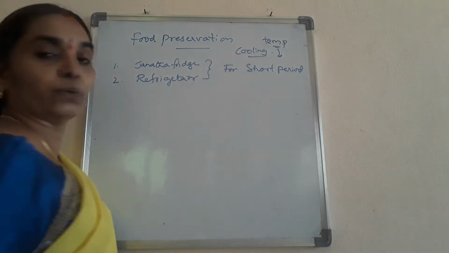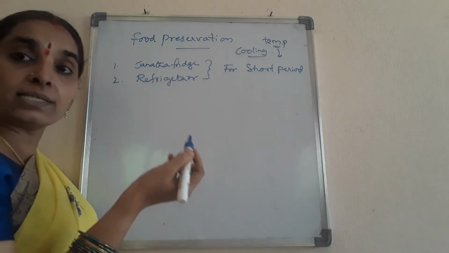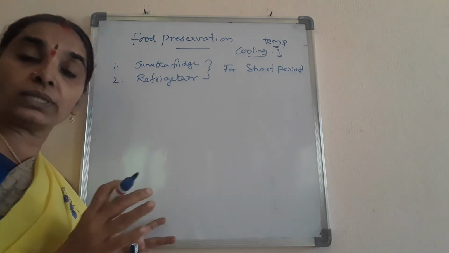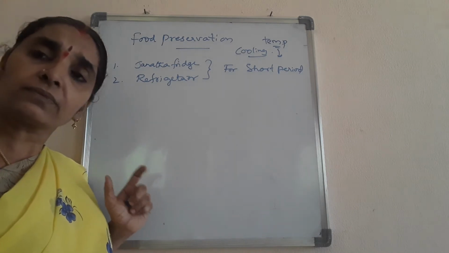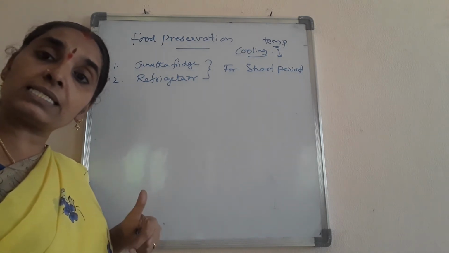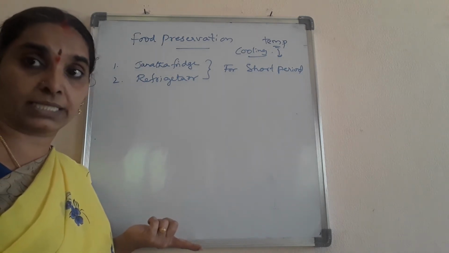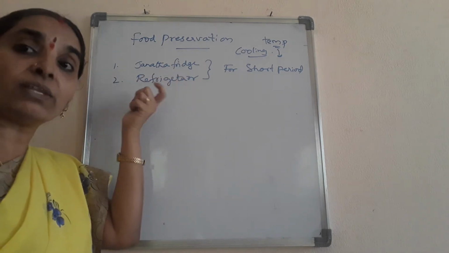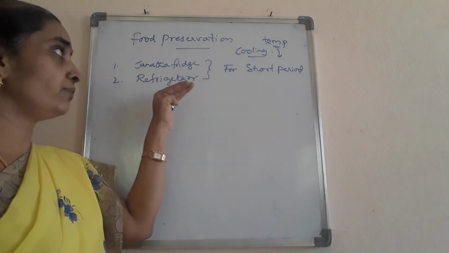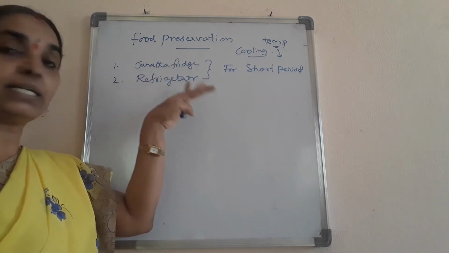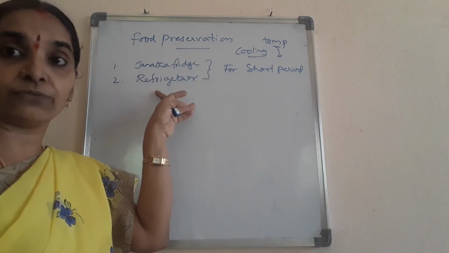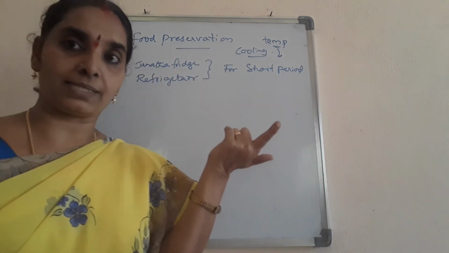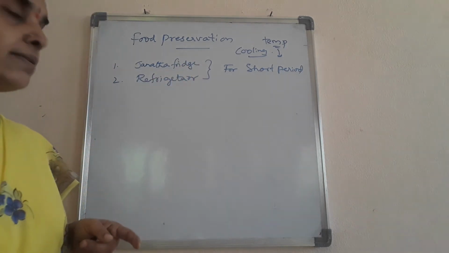Temperature is being reduced, at which the microorganisms cannot grow. We know that microorganisms do not grow at very low temperatures and very high temperatures. So by this we can preserve some of the food items, not all, but some, by using the Janata fridge and refrigerator. Some of the foodstuffs that we keep in the refrigerator and also in the Janata fridge are fruits and vegetables. That's a poor man's fridge, we say, isn't it?